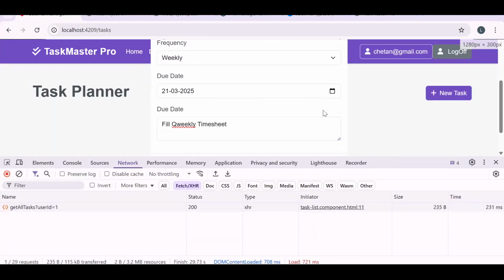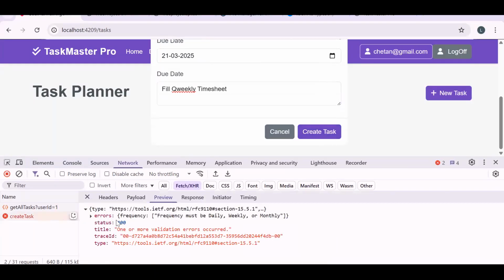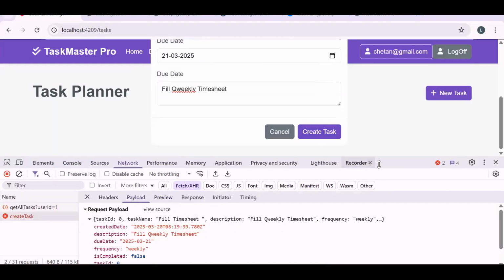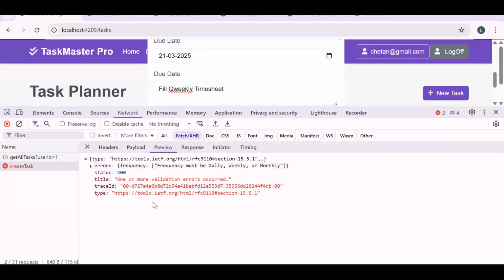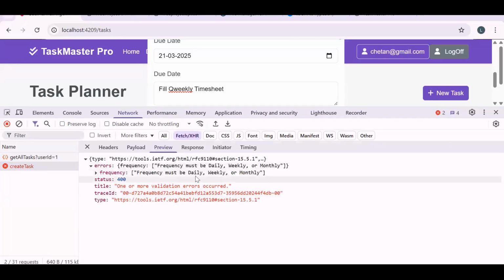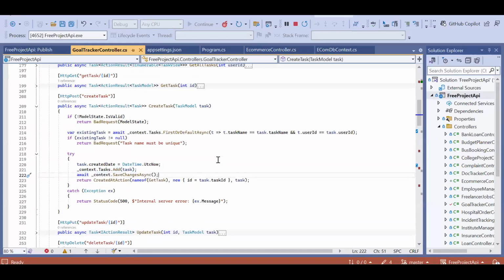Now, once I click on create task, we got 400. Let's see why we got 400. So let's check the object. We passed the created date, description, due date, weekly, is completed false, task ID is 0, user ID is 1. But why did we get 400? It is saying, okay, so now you can see, as I said, for frequency we have validation. See, daily, weekly or monthly, only these are allowed. How am I handling this validation? Here we are not getting it. I think it is coming from the backend database.